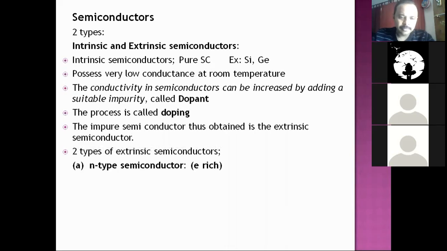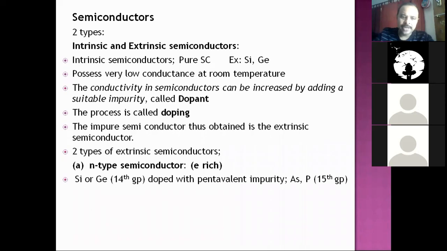One is N-type semiconductor. It is an electron-rich semiconductor. So we are going to add electron-rich impurities to get N-type semiconductor. N indicates negative here. Electron-rich impurities will be added to silicon or germanium, so that it becomes negative type. Extra electrons will be there to make it negative. That's the meaning. So N-type semiconductor. How do we get it?